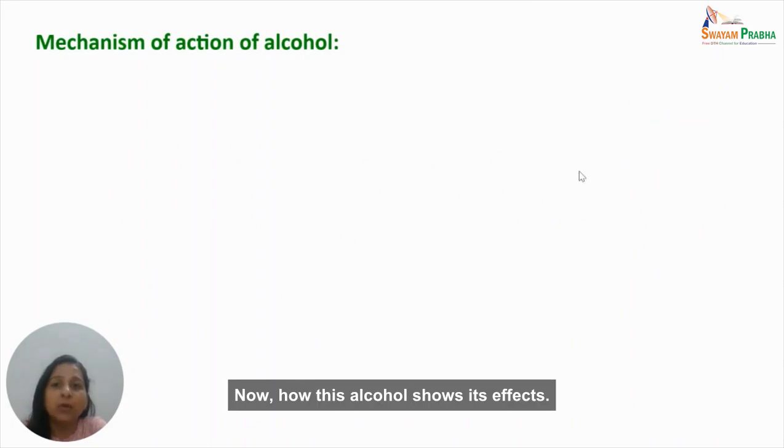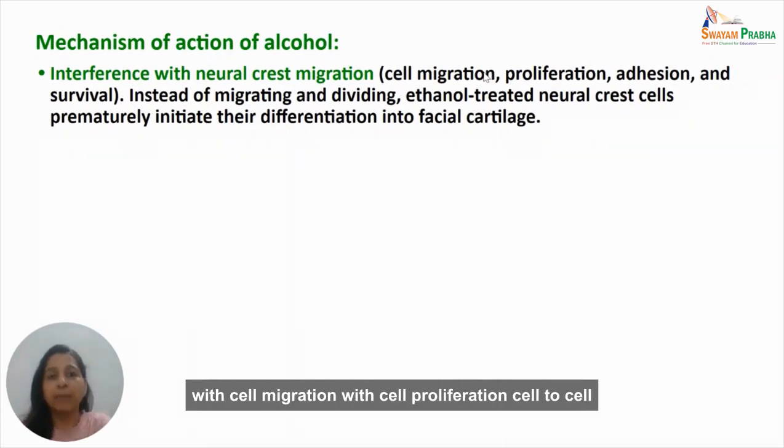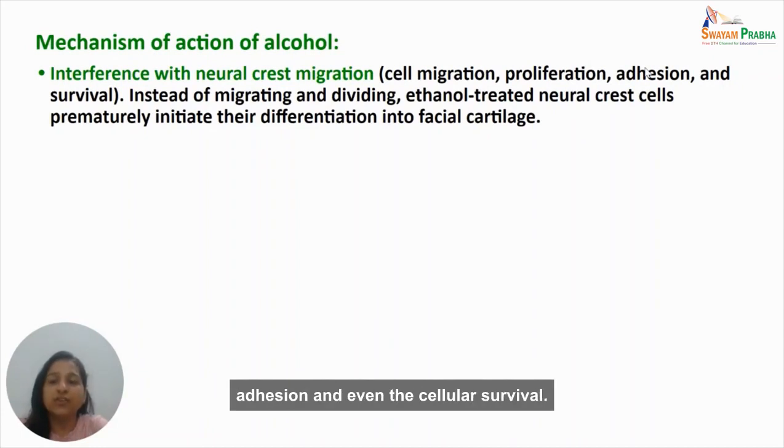Now, how does alcohol show its effects? The mechanism of action of alcohol is by interference with neural crest migration, that is, it interferes with cell migration, cell proliferation, cell-to-cell adhesion, and even cellular survival.